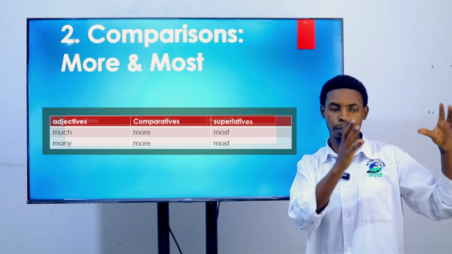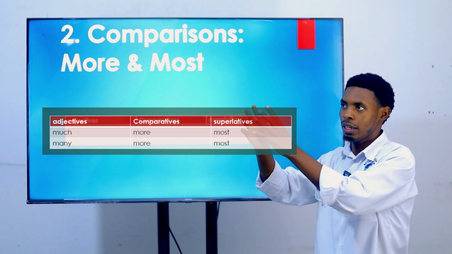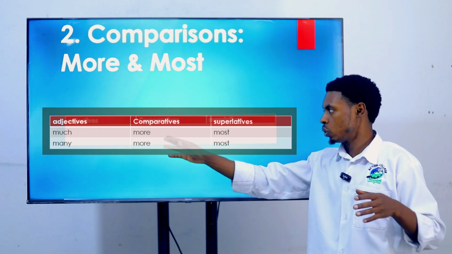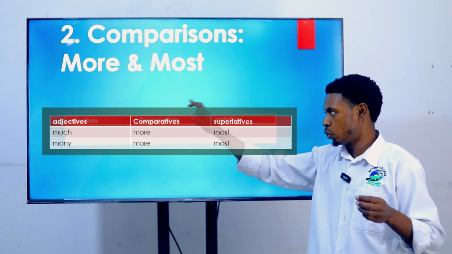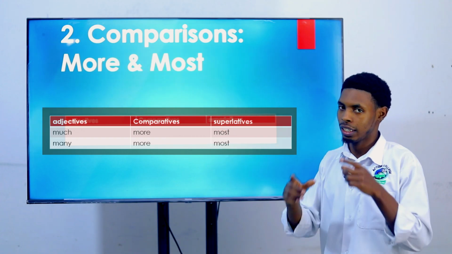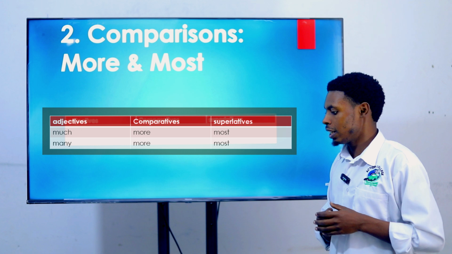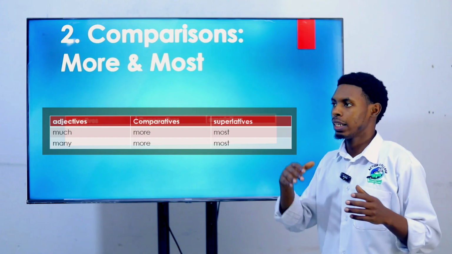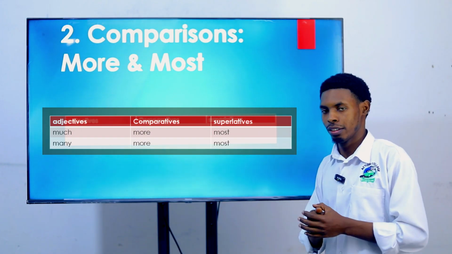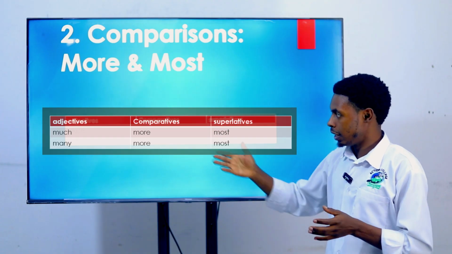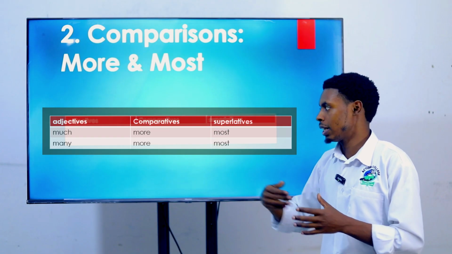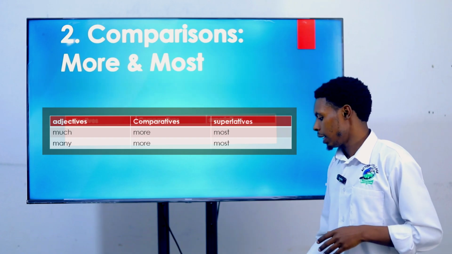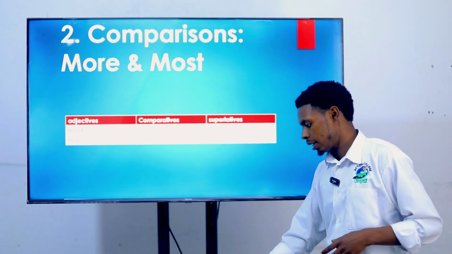For example, if here are people and there is sugar, you can't use one adjective, right? Between many and much. But in comparative, they are the same, right? So let's just have this more to compare things. For example, I have more cars than bicycles, right? And with much, you can say, for example, I have more sugar than water. So they are the same, right? And the most, they are just changing accordingly.